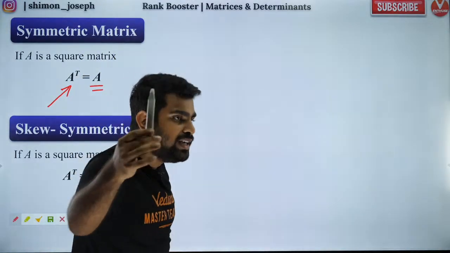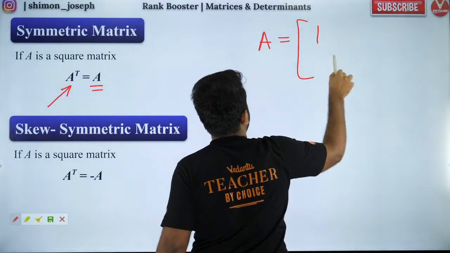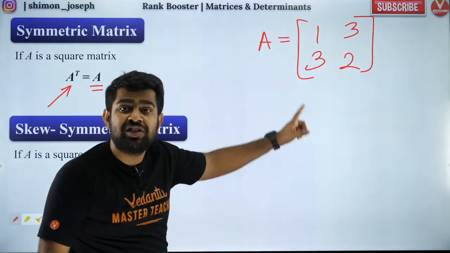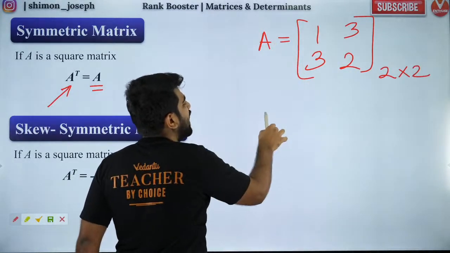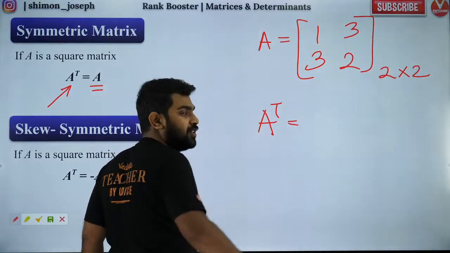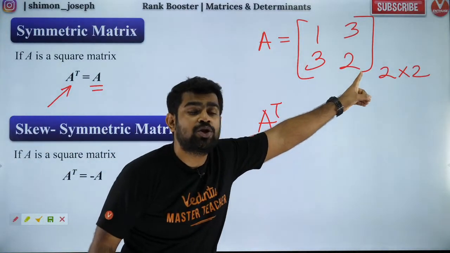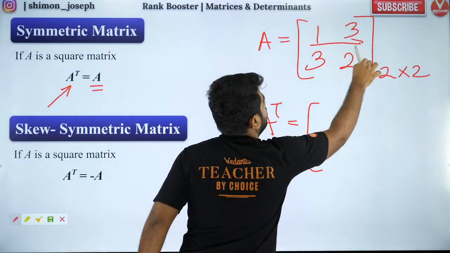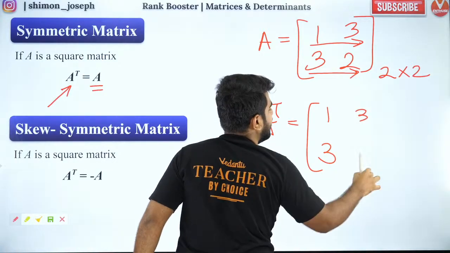Let's look at an example. Let us say you have 1, 2, 2, 3. Now, this is a square matrix, obviously, because it is 2 cross 2. Now, find the transpose of this. First row will become first column, second row will become second column.